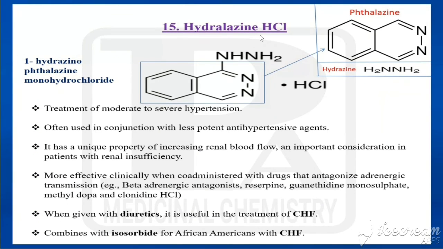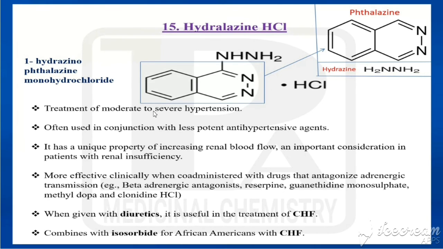The last drug under antihypertensive agents is hydralazine hydrochloride, which has the basic nucleus phthalazine. This is called phthalazine, and NH2NH2 can be called hydrazine. So in phthalazine this would be the first position. In the first position it has that hydrazine, which can be called hydralazine. So what is the chemical name? 1-hydrazinophthalazine. This is the monohydrochloride, having 1 HCl.